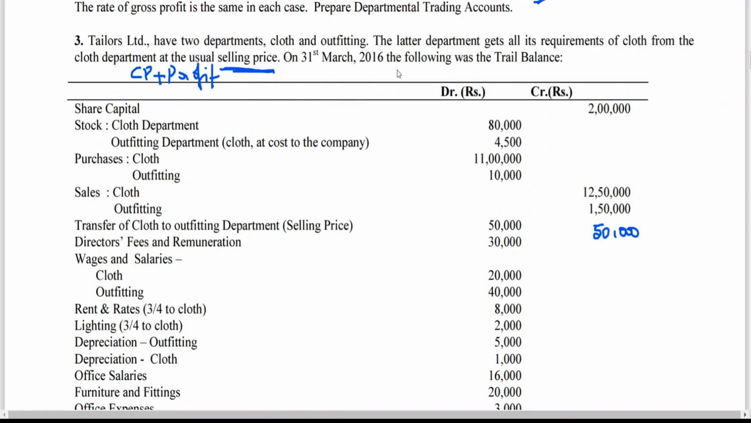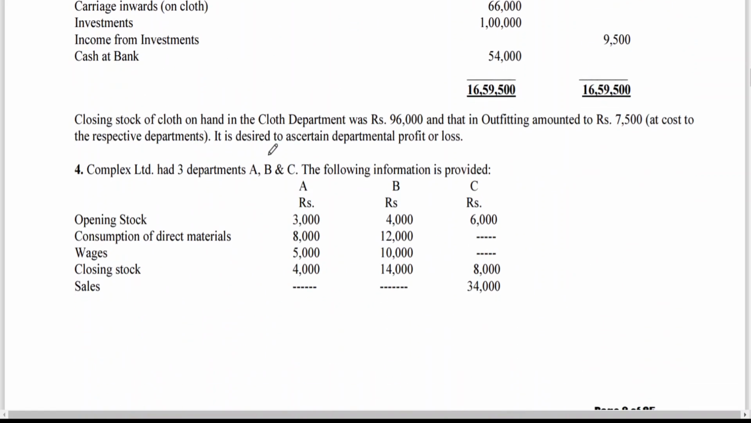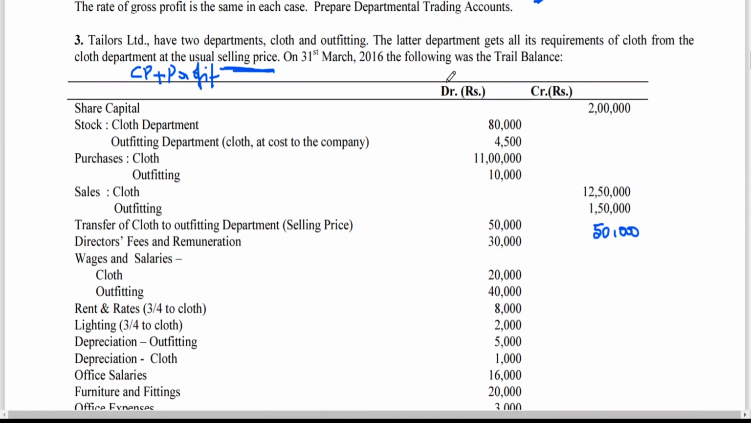On 31st March 2016, the following was the trial balance. Share capital let us not consider, because we need to see whether a balance sheet is required or not. Is it a certain departmental profit or loss? If you look at the question, the assets and liabilities information is not needed, so let us not look into it. Cloth department stock, we need to see whether it is an opening stock. Generally in a trial balance, unless adjusted purchase is given, it is an opening stock.